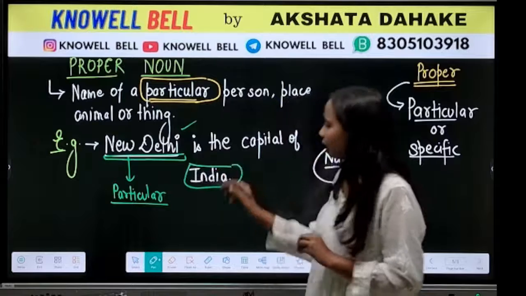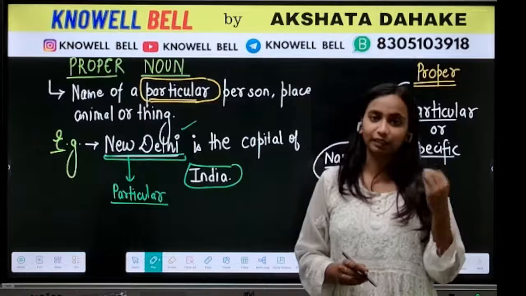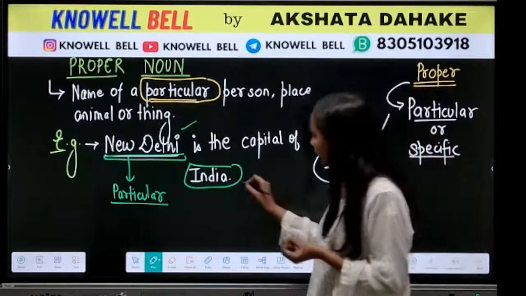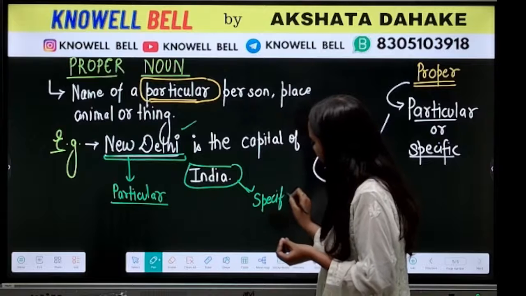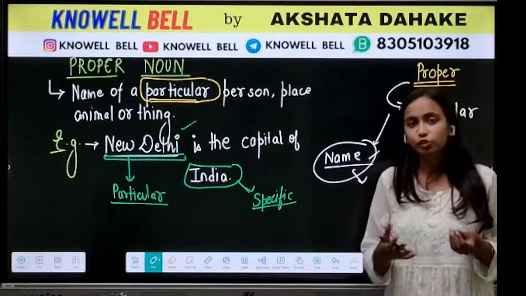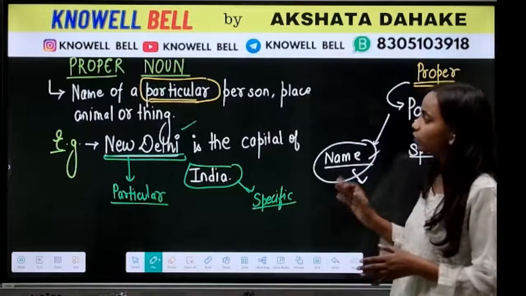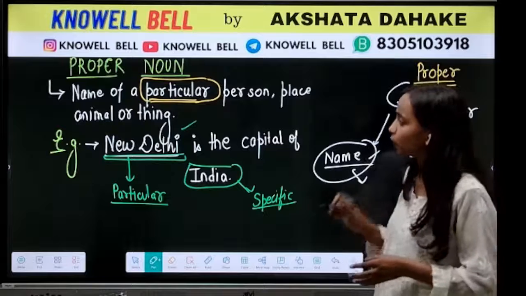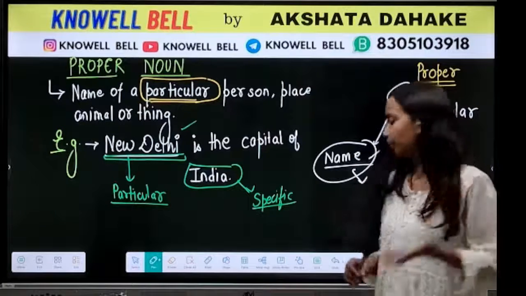When we are saying India, we became very specific that we are talking about the one country that is named India. Okay, this is specific or particular. So whenever we are referring to the things in a particular or specific way, जब भी हम किसी चीज को बहुत particular, बहुत specific way में refer कर रहे होंगे, that is when it will be called a proper noun. So proper noun, you have to keep in mind what it is: name of a particular person.